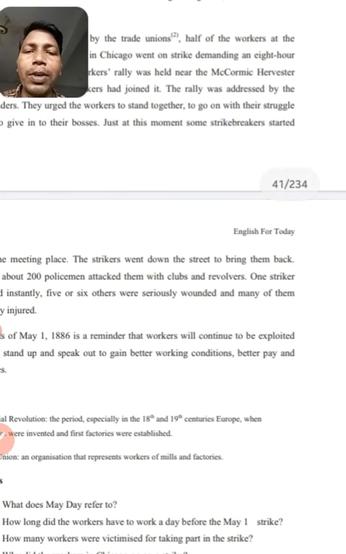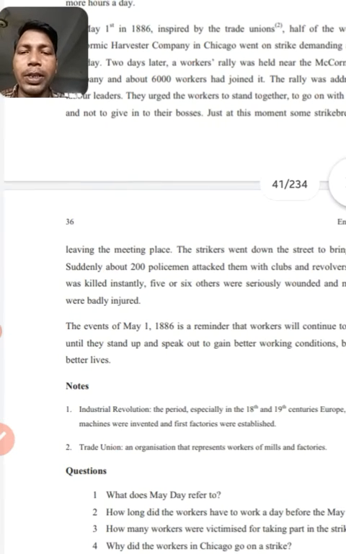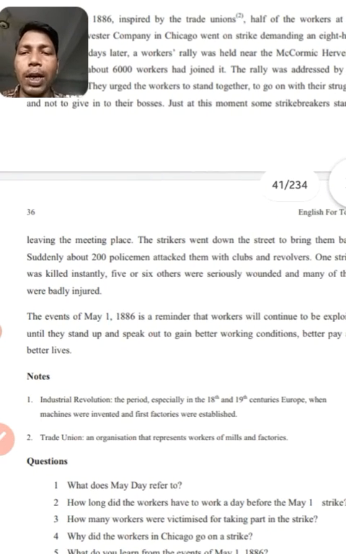In the next sentence, you will see the strikers went down the street to bring them back. Means the people who do not agree to go on a strike are leaving the place, they are leaving the meeting, and the people who are striking went down to bring them back. Means they want to say that, why are you going? Why are you leaving this place? Why are you leaving this meeting? We are doing these things for you, for all the workers of our country, of the world.